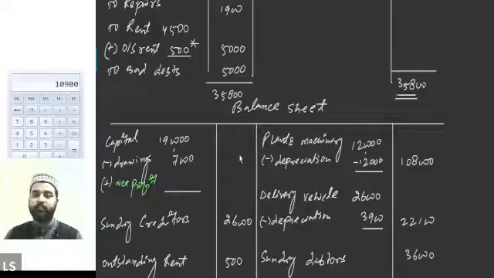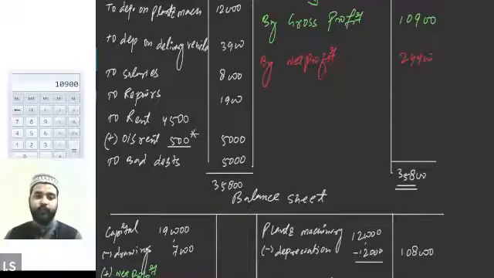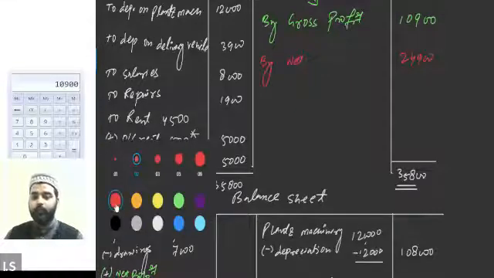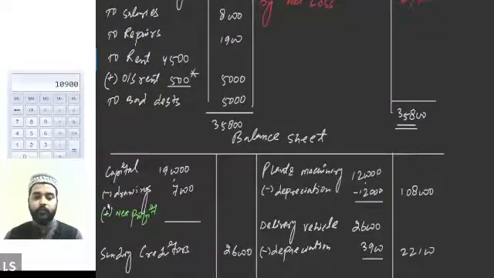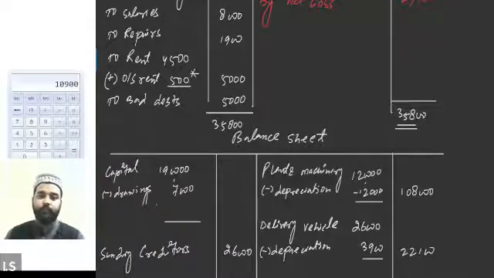Now we will carry forward this profit. Not net profit, it should be net loss. We are having a net loss of 24,900. So net loss. Now we will carry it forward to the balance sheet. Since net profit is added, therefore we will reduce the net loss. Net loss is subtracted.